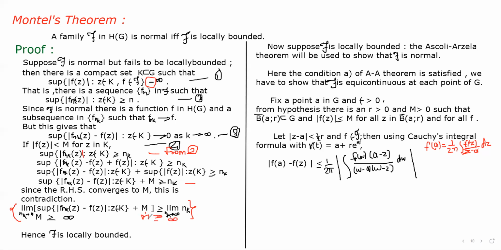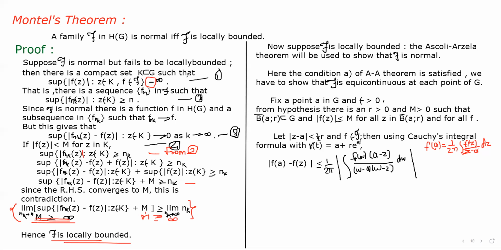So we get m is greater than or equal to infinity, which is a contradiction, because there is no number which is greater than or equal to infinity. Hence our assumption that script F fails to be locally bounded is wrong, and hence script F is locally bounded.